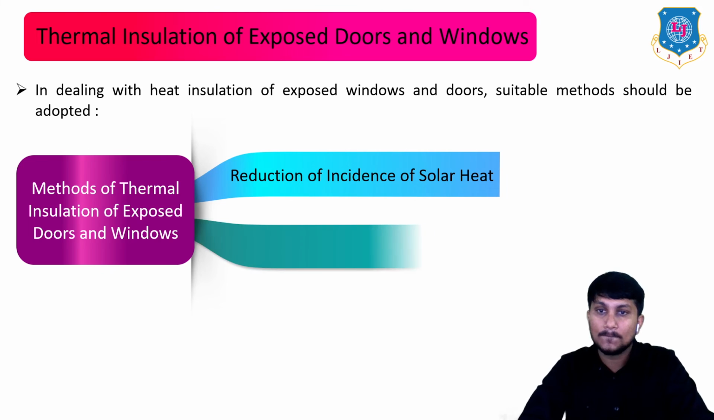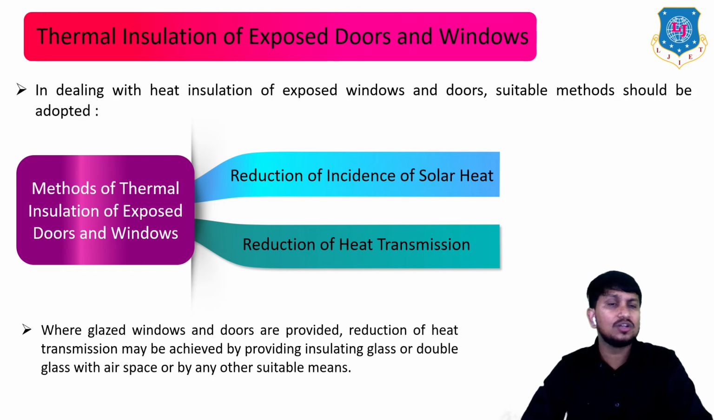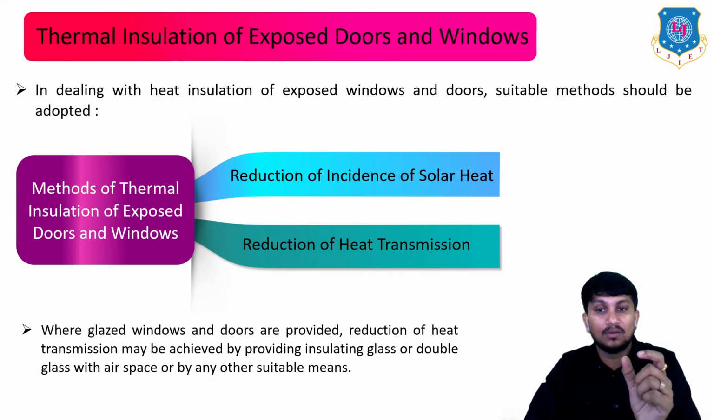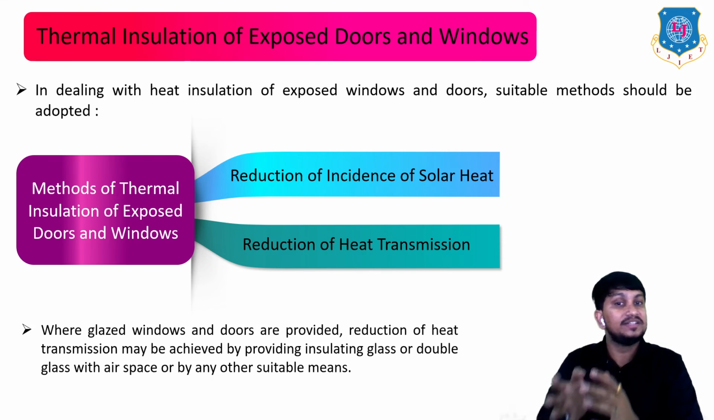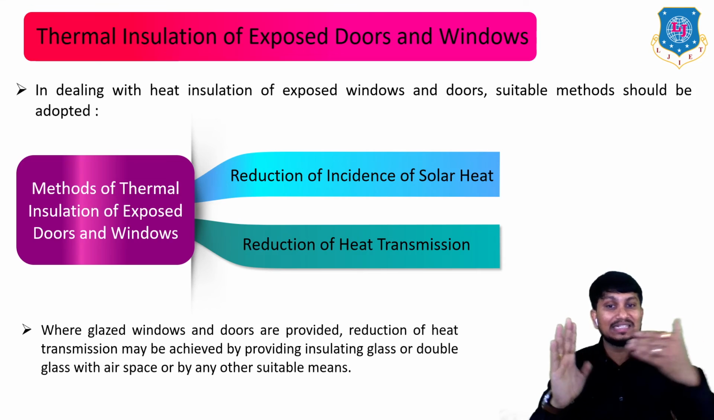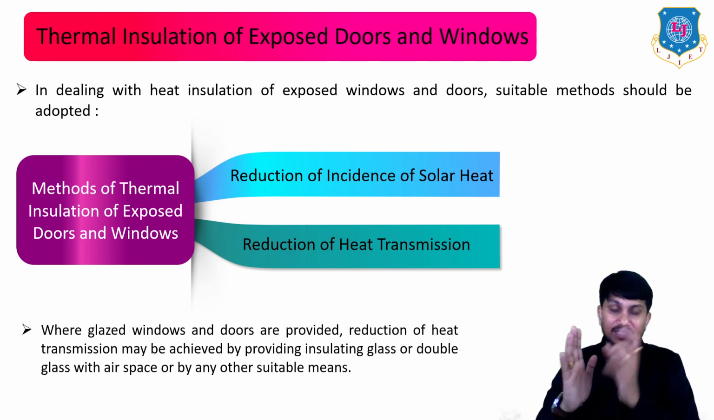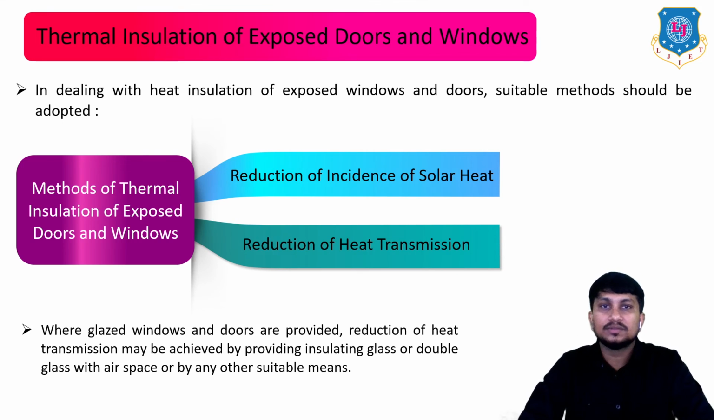Okay. And the second method is reduction of heat transmission, where glazed windows and doors are provided. Reduction of heat transmission may be achieved by providing insulating glass or double glass with airspace or by any other suitable means. Okay, so this is how you can reduce the heat transmission through the glass. Okay, you can use insulating glass or double glass with air in between. Okay, so these are the various methods of thermal insulation of exposed doors and windows.